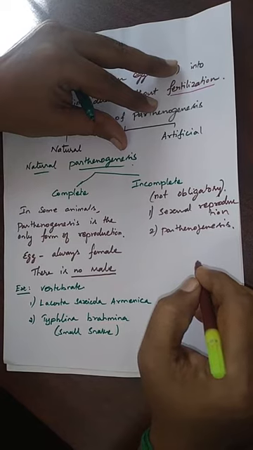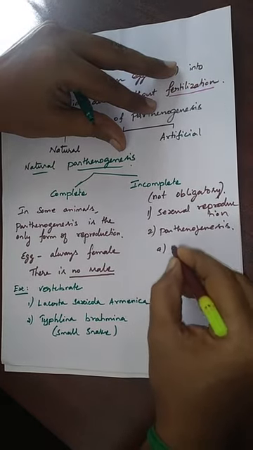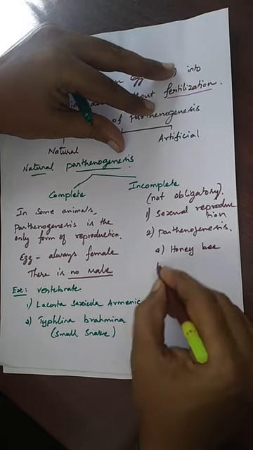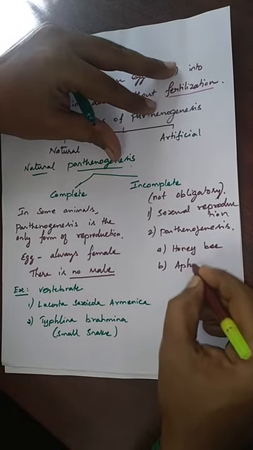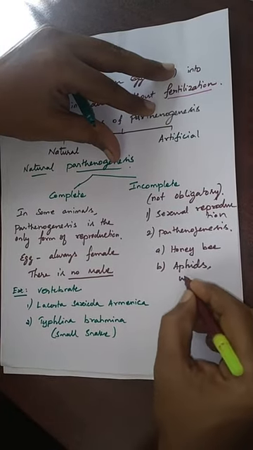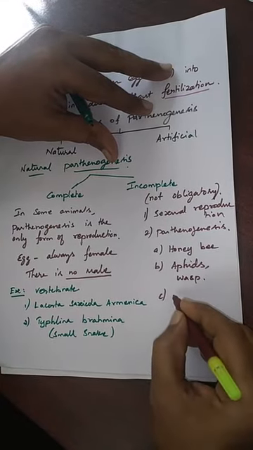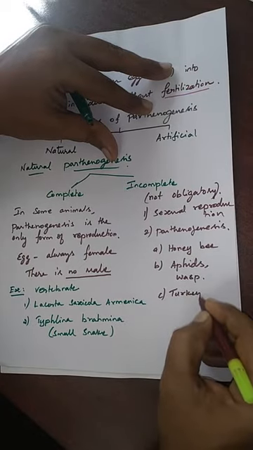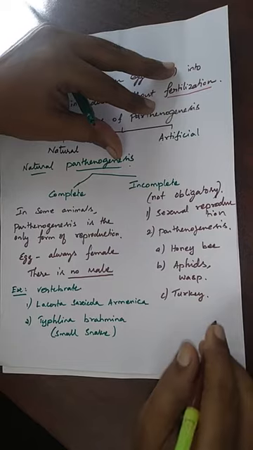For this incomplete parthenogenesis also we have two examples. One is honeybee, another one is very important, aphids. We can include wasp also, and artificially we are including this turkey birds also in the incomplete parthenogenesis.